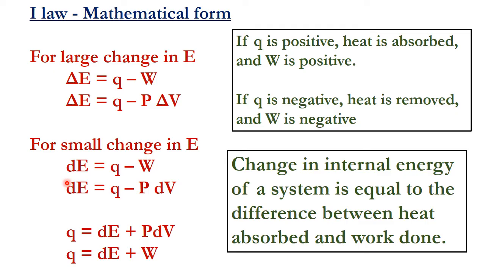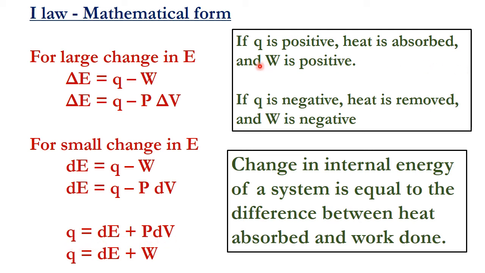Simply, the change in the internal energy of a system, dE, is equal to the difference between the heat absorbed and the work done. Suppose we want to calculate the value of Q, the heat given: it is the change in the internal energy plus P into dV.